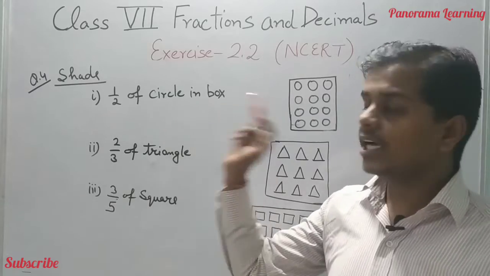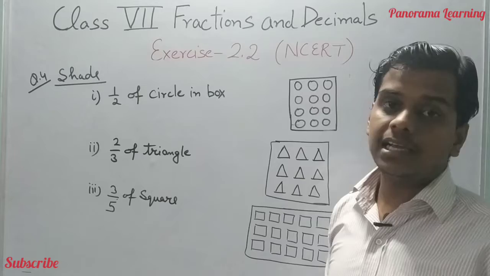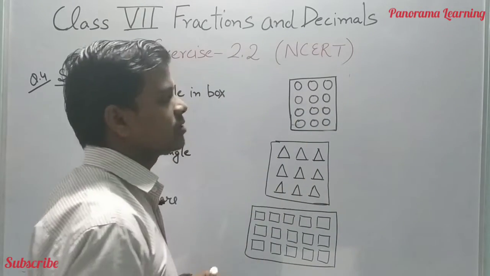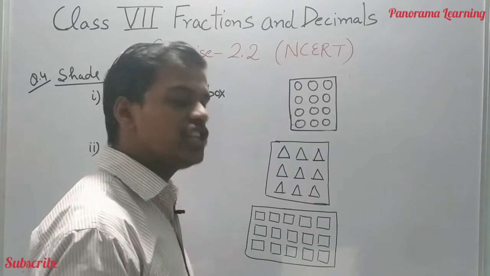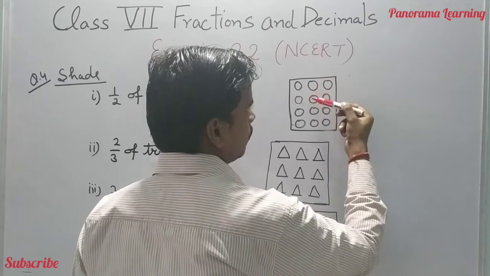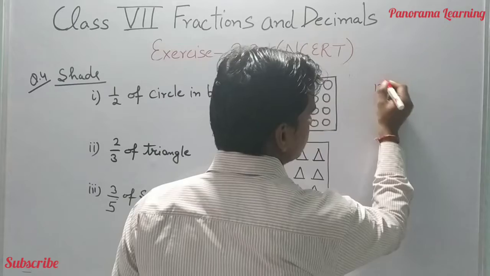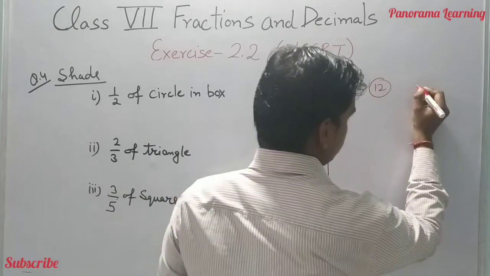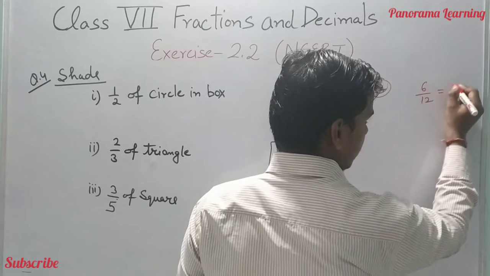You have to shade the portion which is written in the question. 1/2 of circles in a box. ये हमारे पास एक बॉक्स है, उसके अंदर सर्कल्स दे रखे बहुत सारे. तो 1/2 सर्कल्स को आपको शेड करना है. तो टोटल हम पहले सर्कल गिनेंगे 1 2 3 4 5 6 7 8 9 10 11 12. There are 12 circles. So for making it 1/2, we have to shade 6, so that we are getting 6/12 is 1/2.